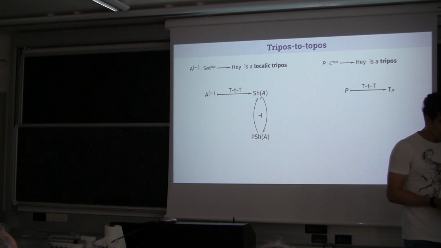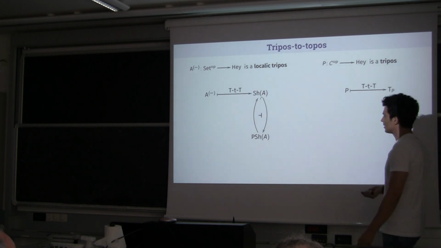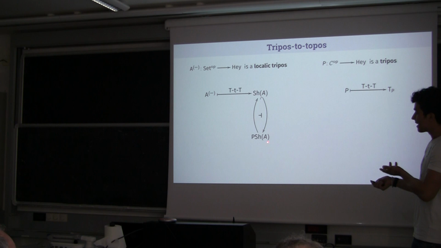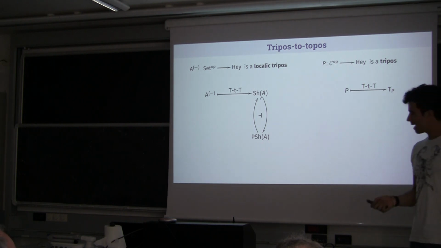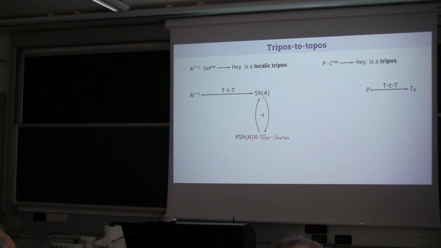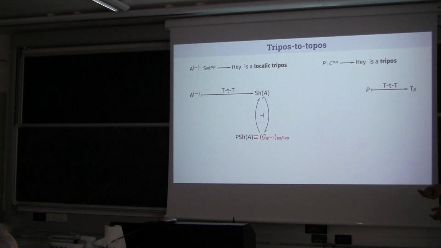And well, if we want to abstract this sheafification for arbitrary triposes, first of all, we have to define a category that wants to be a generalization of this one for an arbitrary tripos. And well, the idea is that in the localic case, the category of presheaves can be presented as the exact completion of the Grothendieck category of this localic tripos. So this is a good shape, and using this presentation, it is easy to generalize this category for arbitrary tripos.